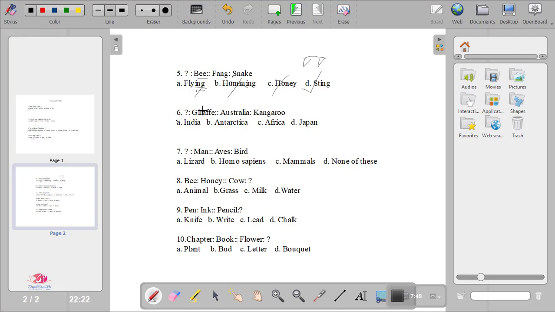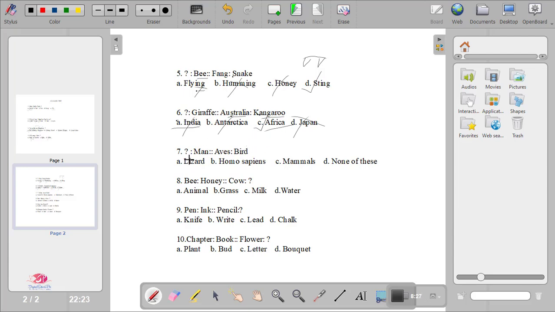Now, question number 6. What is to giraffe like Australia is to kangaroo? We all know that kangaroo is an animal which is found only in Australia, in the Australian continent. Similarly, we have to see where giraffe is found. Giraffe we cannot see here in India, it is the wrong answer. Giraffe you cannot see in Antarctica also, not even in Japan. Giraffe is only seen in Africa. So Africa is the correct answer.